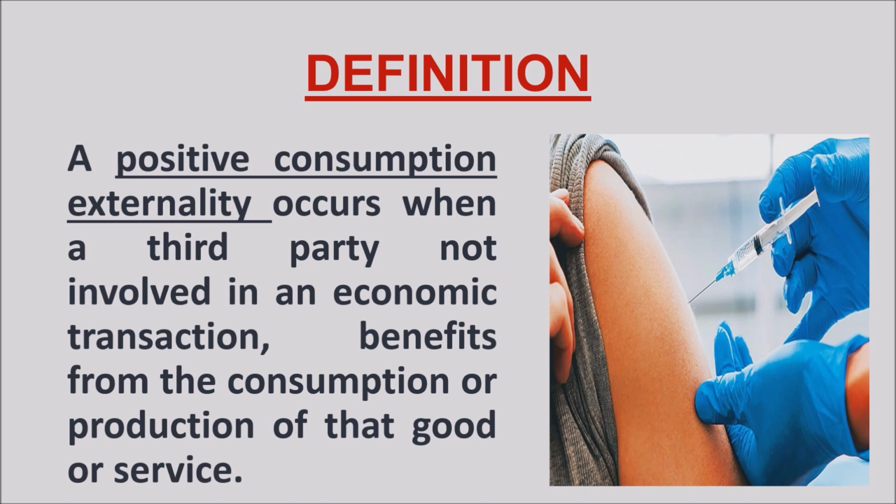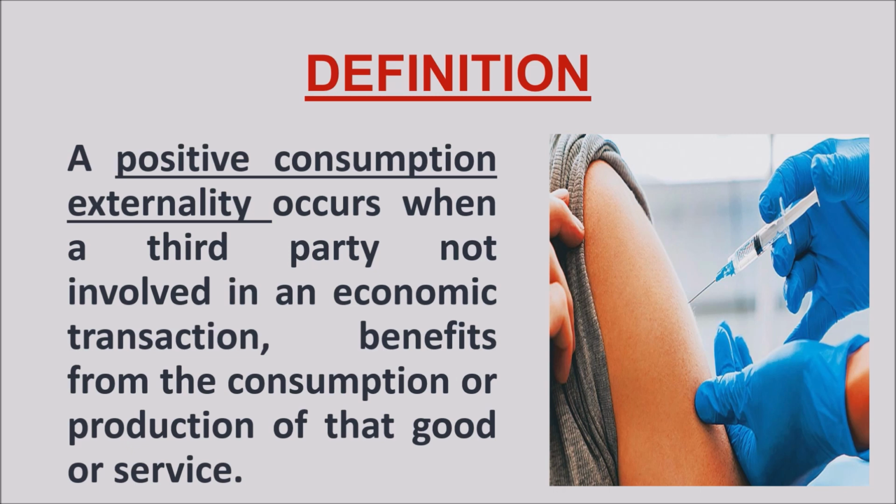Anytime the consumption of a good or service creates a positive spillover effect on a third party who is not involved in the market transaction, it is a positive consumption externality. That is, a good that creates benefit for the society, not just for the individual consuming it. I will substantiate the definition with a few illustrations.